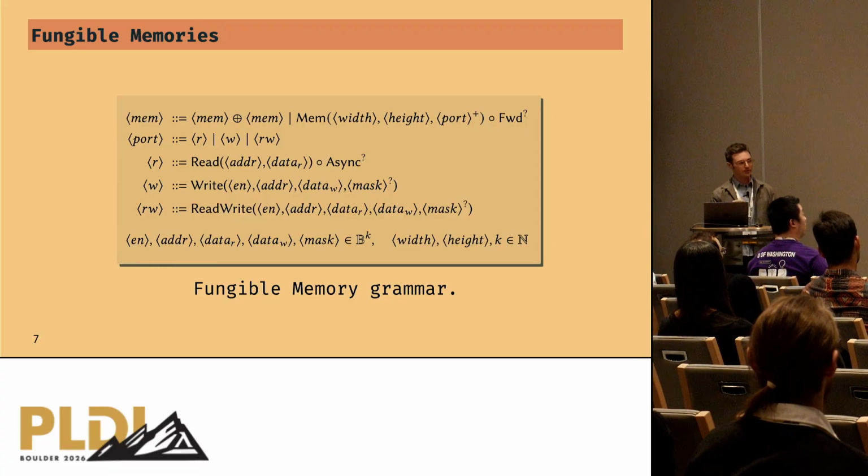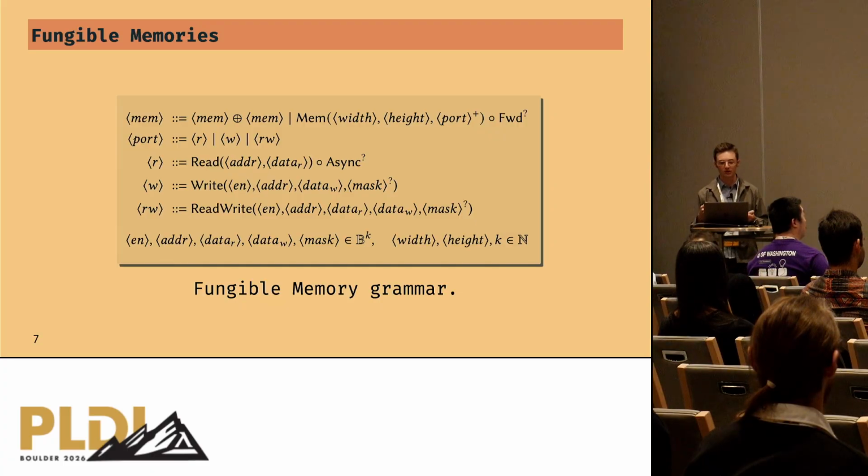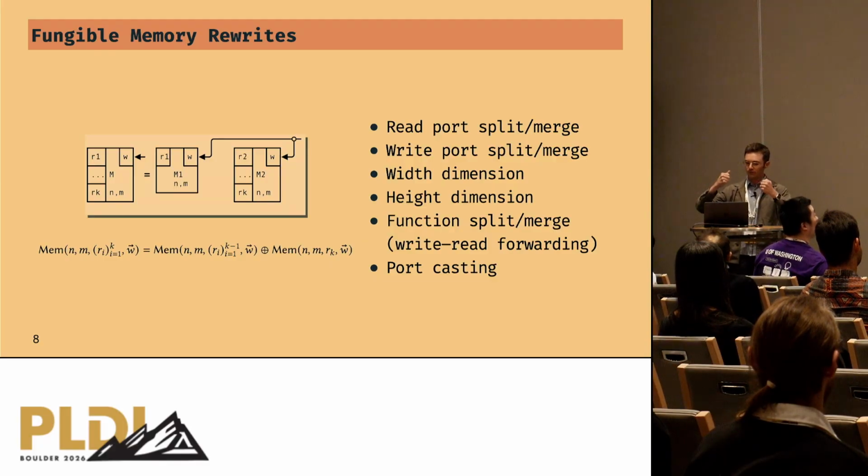Okay? So in this paper, we formalize an algebra of fungible memories where ports and memory blocks are objects that can be constructed and rewritten according to a set of semantics preserving rewrites. Okay? This is a list of just the different rules that we include in the paper. This involves splitting memories by read ports, write ports. We can also merge them together. We also do rewrites according to the shapes of our memories. You could split by width and height and so on. We can also do casting between port configurations as well.